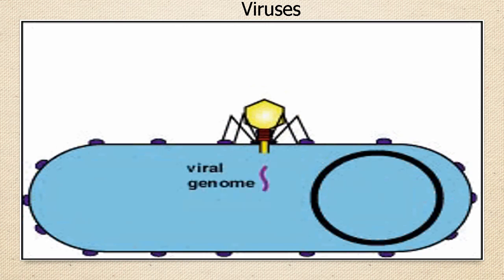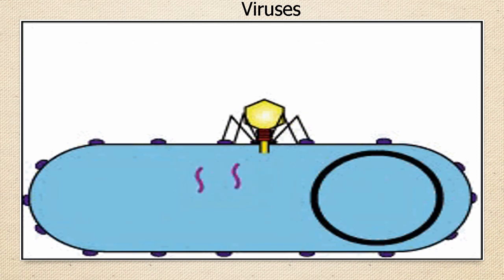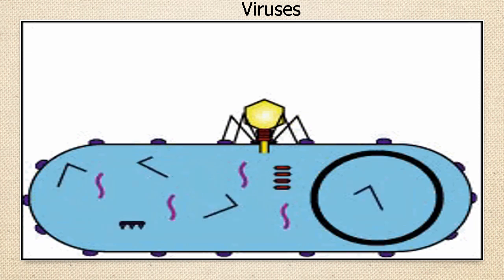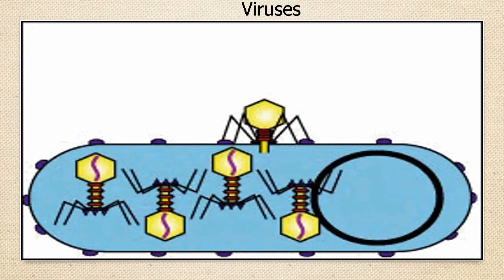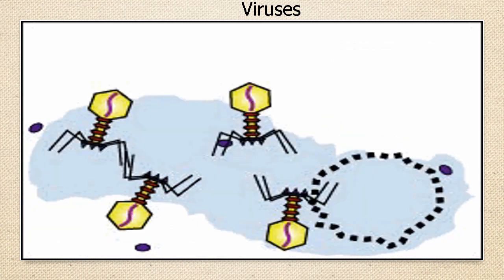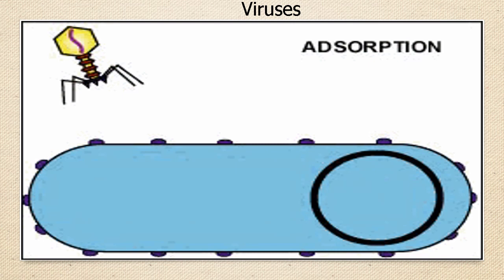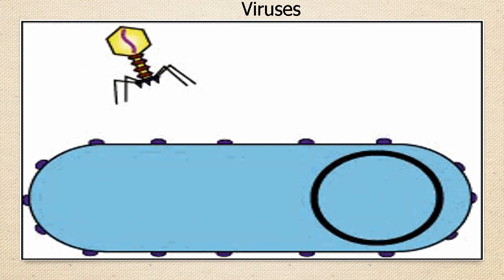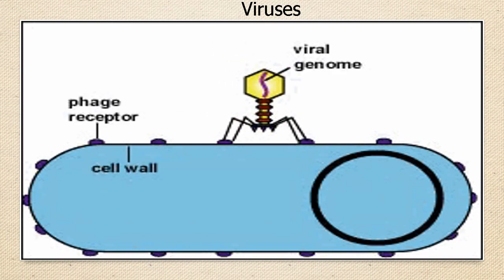Then it starts producing its own protein with the help of the host cell and creates numerous copies, that is replicas, as you can see in the video. Then they destroy the host cell and become free. These free viruses again infect new cells. In this way, any viral infection gets spread very fast and becomes difficult to control.